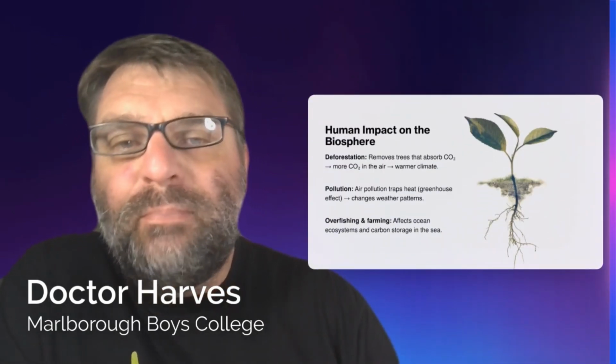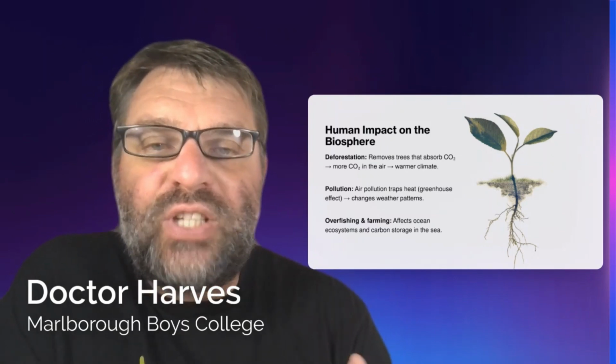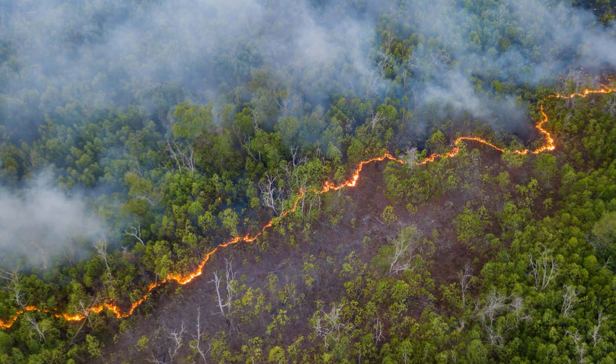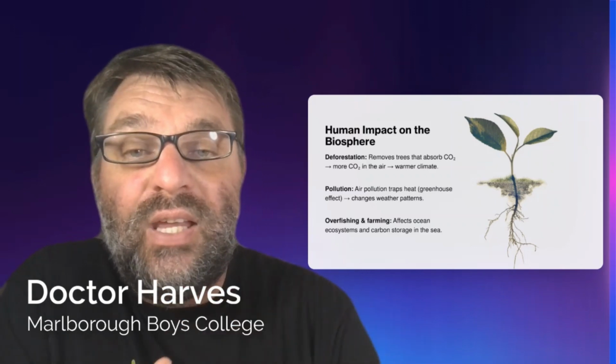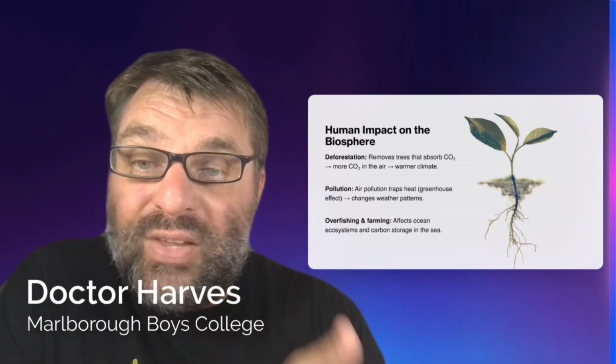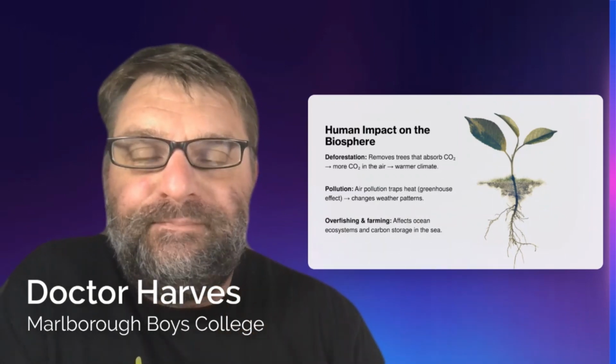So in terms of the human impact on the biosphere, here are just three examples. Deforestation removes trees, and trees, being part of the biosphere, absorb carbon dioxide. So because there aren't enough trees, there's more carbon dioxide in the atmosphere. Therefore, we get a warmer climate through the greenhouse effect.